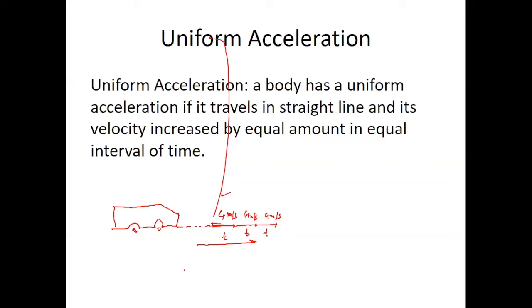Suppose this is the total distance. Here my velocity is 4 kilometer per hour. In one hour, this velocity. Second hour also 4 kilometer. Third hour also the same in 1 hour. Next 1 hour is 4 kilometer.